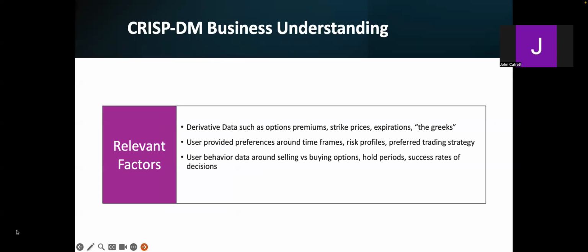Some of the relevant factors used as inputs in our model would include things like the derivative data, such as the options premium, strike prices, expirations, data that they call the Greeks, user-provided preferences around timeframes, risk profiles, preferred trading strategy, as well as that user behavior data around are they selling versus buying options, what are their hold periods, what have the success rates been of their past decisions.